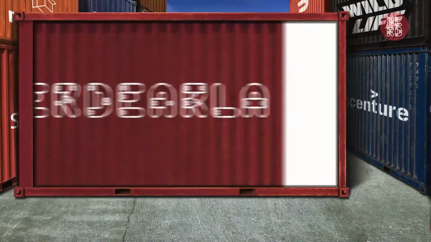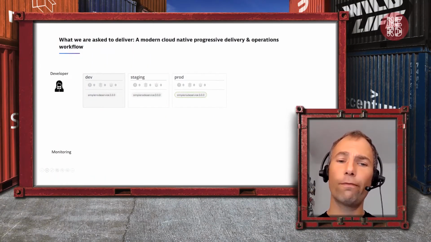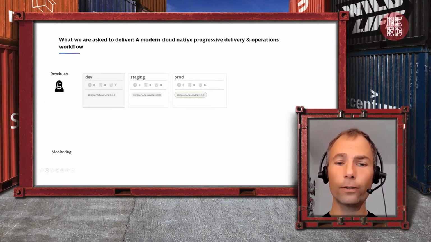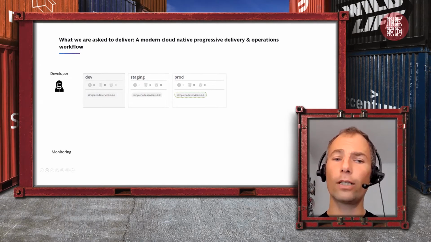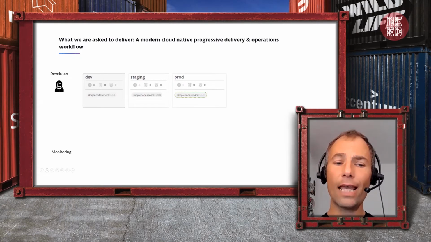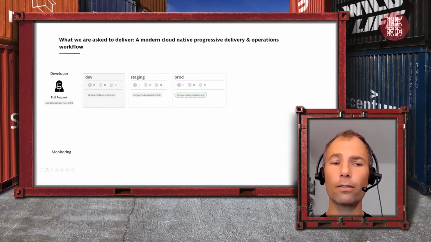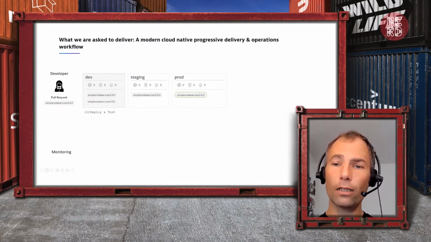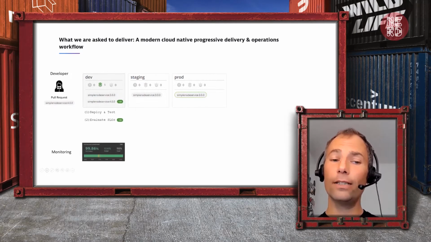For those of you that are doing DevOps or whatever your organization calls it, I assume that if you are responsible for a delivery pipeline and building a modern delivery pipeline, that you're asked to build something that resembles what you see on the screen here. Multi-stage delivery, like in my screenshots here, I have version 3 of my simple node service deployed in dev, staging, and prod. And I think what we need to do as an industry, or what our organizations want from us, is that we make it so easy that the developer can simply make a pull request that triggers the build of a new container, let's say version number 4 of that image. It gets automatically deployed and tested. It then gets evaluated against quality criteria or SLOs, service level objectives.